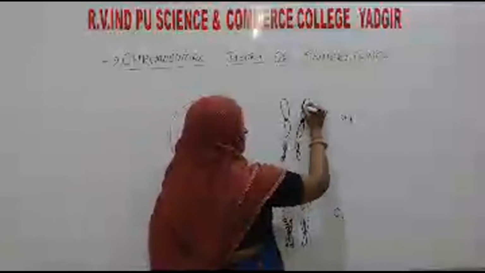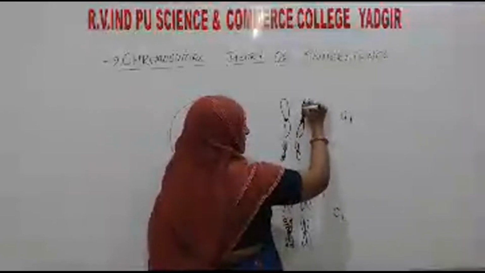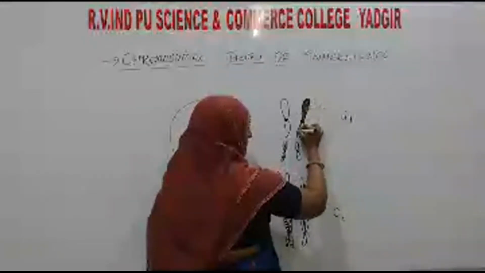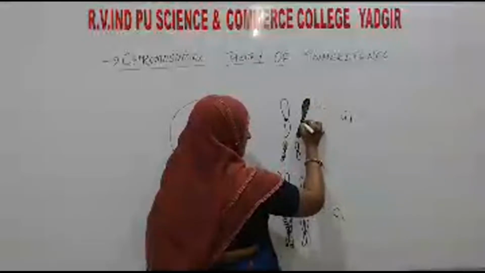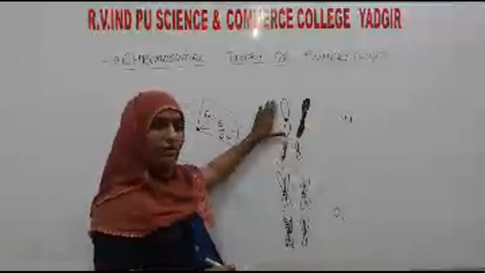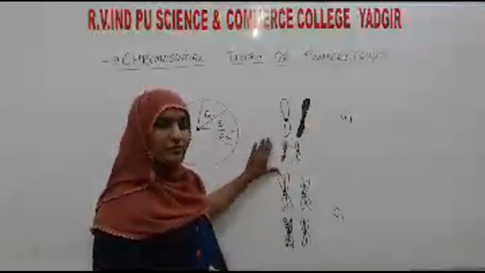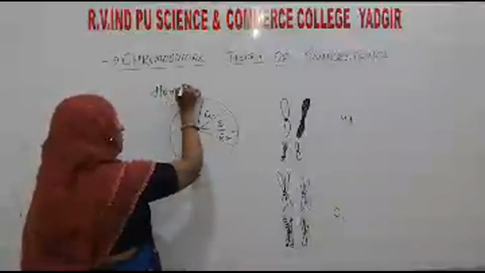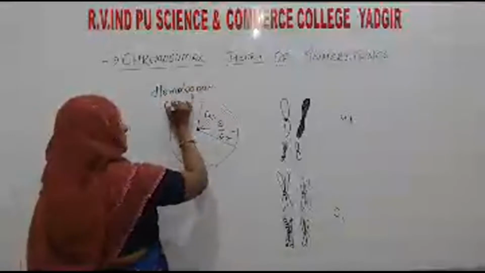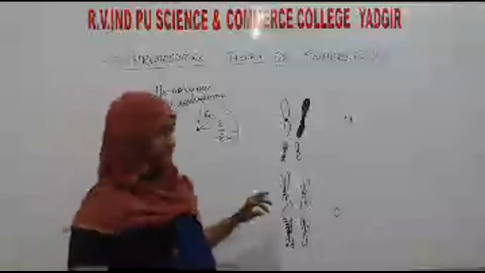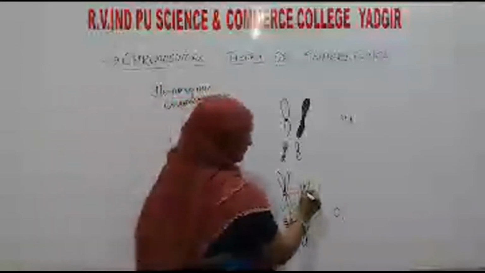Here, this one I will shade for better understanding. These two chromosomes are present at one locus, and these two chromosomes are present at one locus. This type of chromosome we can call the homologous chromosomes.